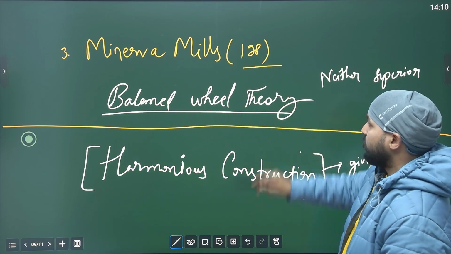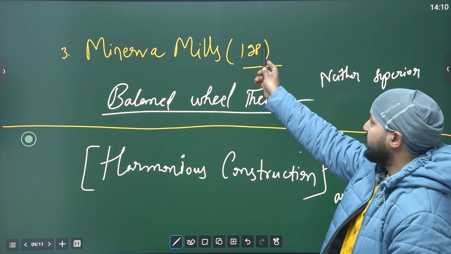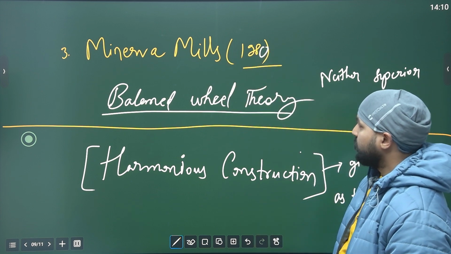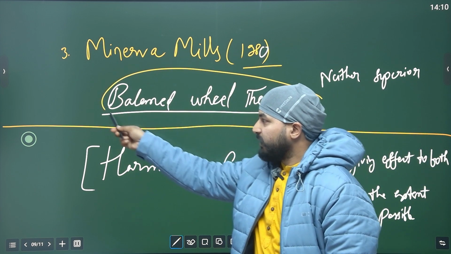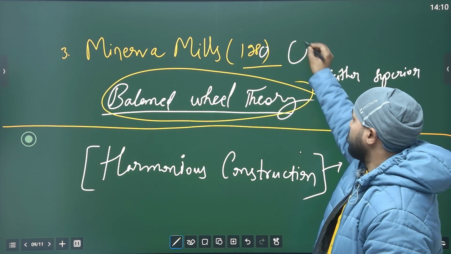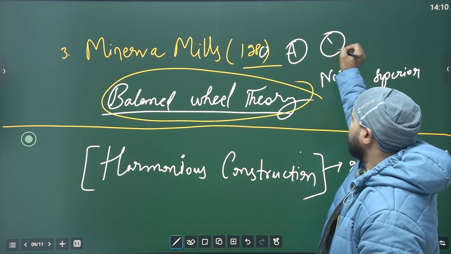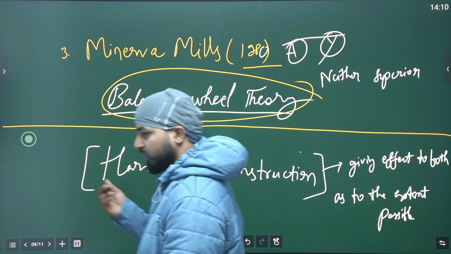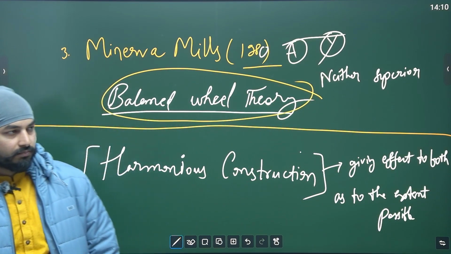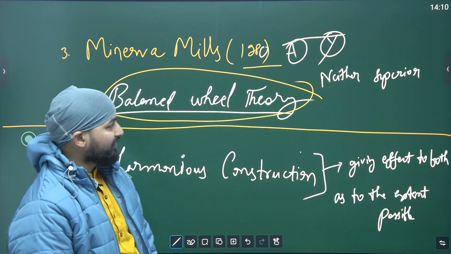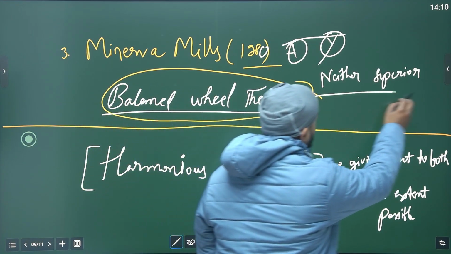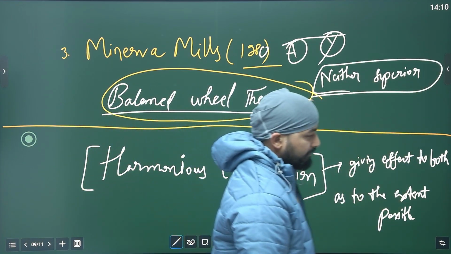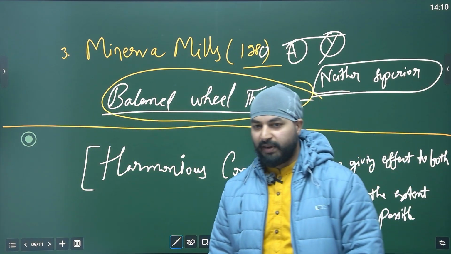This case changed all. Okay, Minerva Mills case, 1980. The Supreme Court gave the balanced wheel theory, that both of them are wheels of the same chariot. The chariot cannot move without either one. So we have to maintain the balance. Neither one is superior. Okay, the state has to ensure balance.